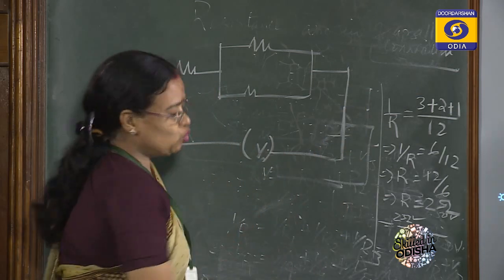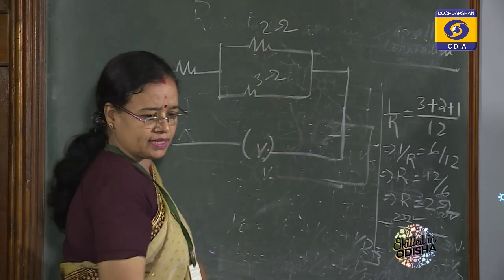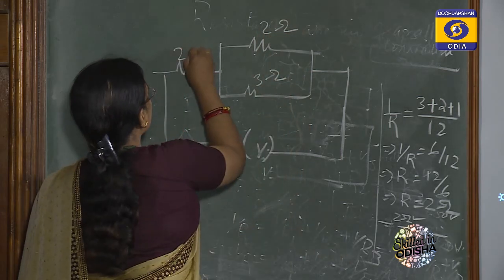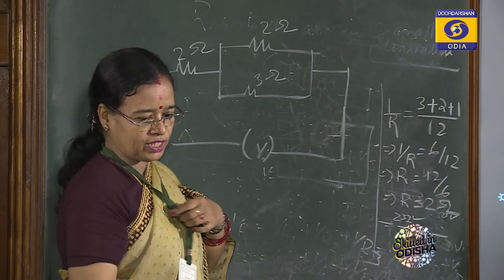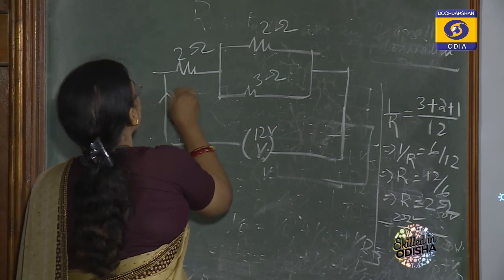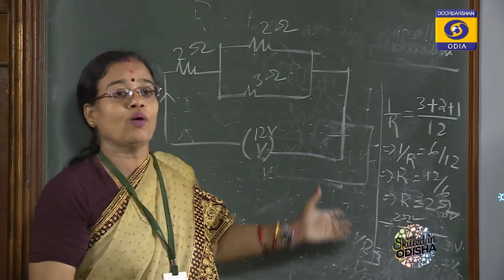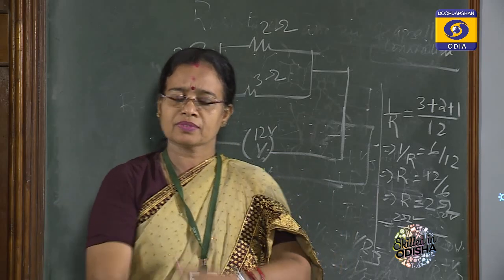Suppose we can take 2 ohm and 3 ohm. Very nice question. And another is 2 ohm. And you have a voltage source that is 12 volt. So first of all determine what is the equivalent resistance.